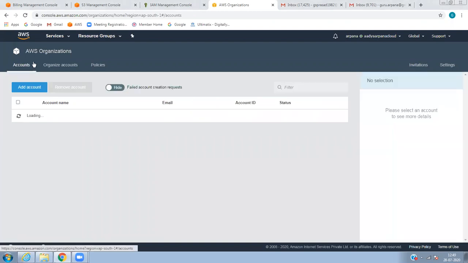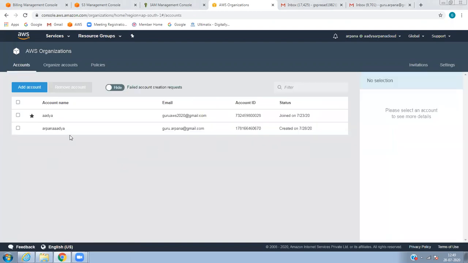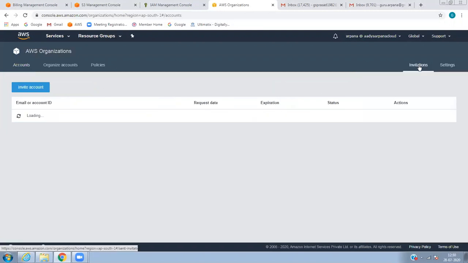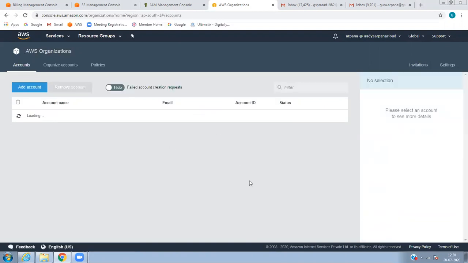If you see my screen, I've added one of the users here, and you can see the date I created it. The invitation which I sent is still pending. Status is still open.